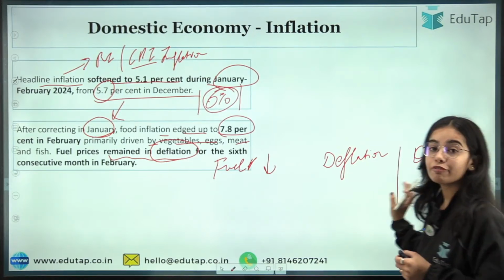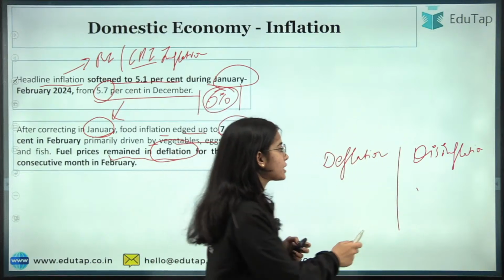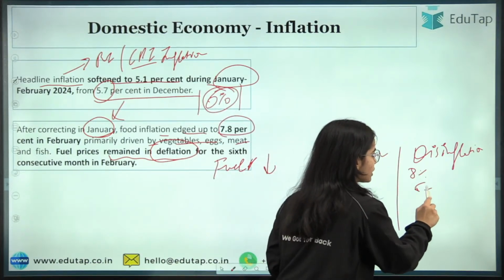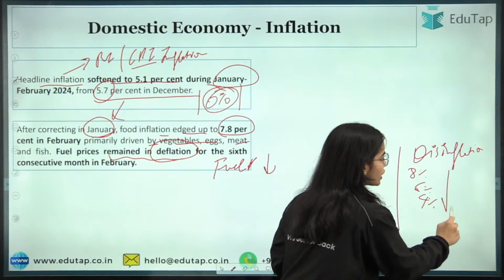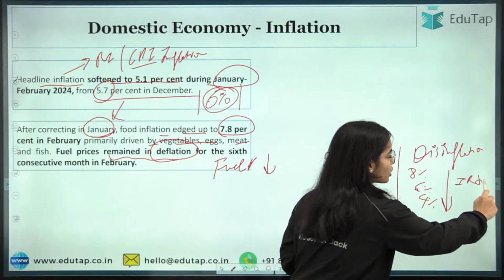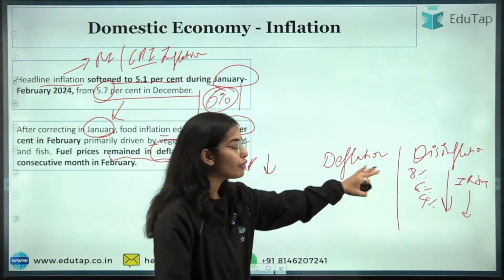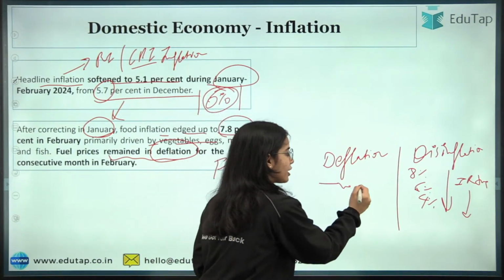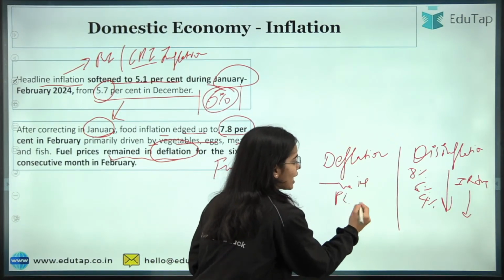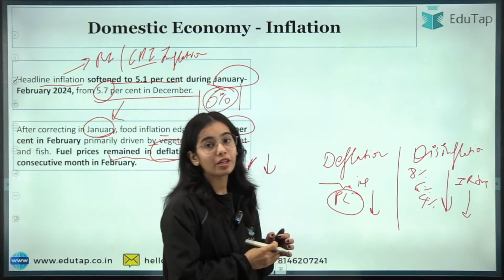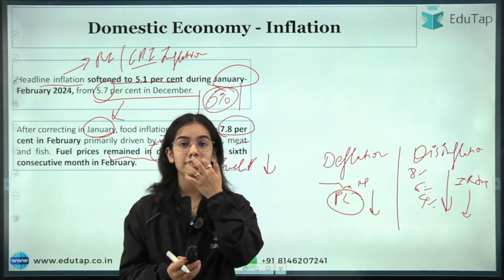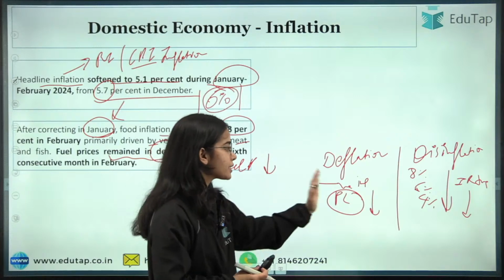Disinflation means that the inflation rate is decreasing from 8% to 6% to 4%. So that is disinflation, when the inflation rate is positive but it is decreasing. Deflation means that there is negative inflation, when the price level has started to decrease. So there is negative inflation.